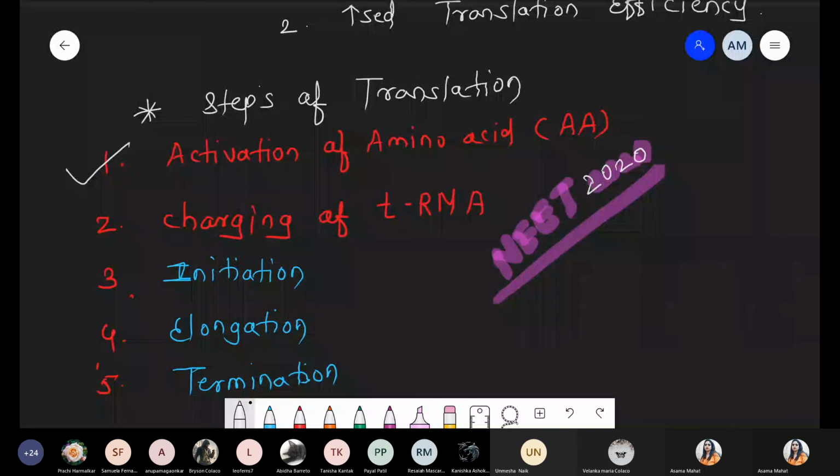So first of all, we start with the activation of amino acid, and energy is required. Okay, so there are a total of 5 steps of translation: activation of amino acid, second charging of tRNA, third initiation, elongation, and the last one, termination. Chalo. So should I start with the first point, activation of amino acid?